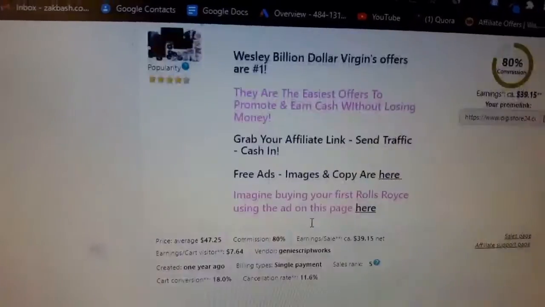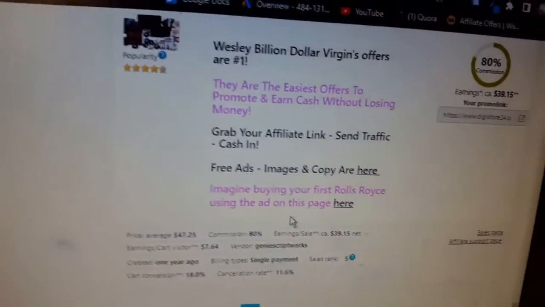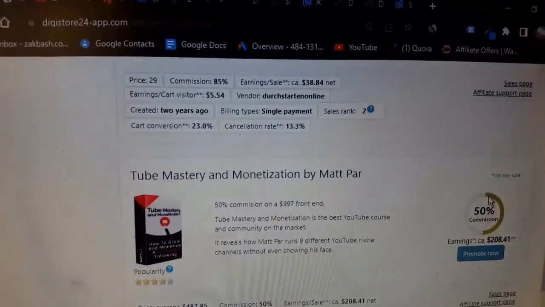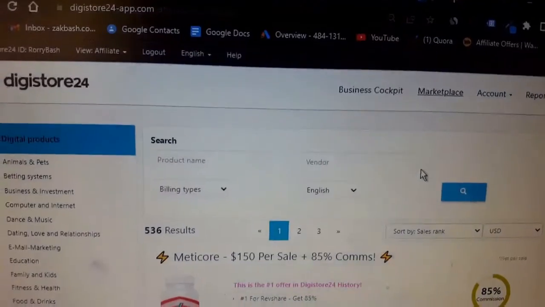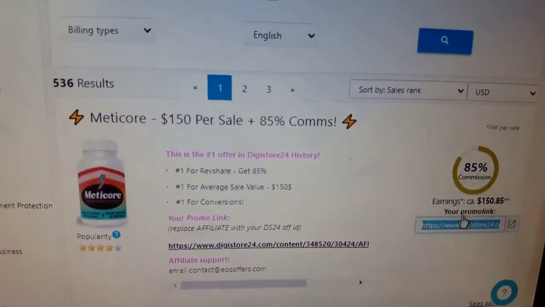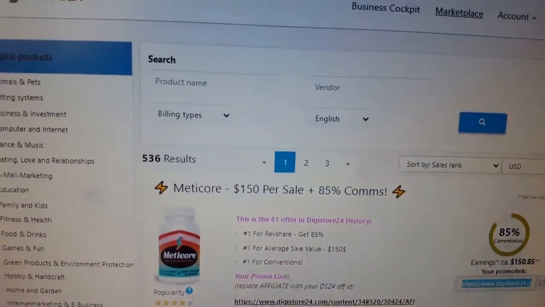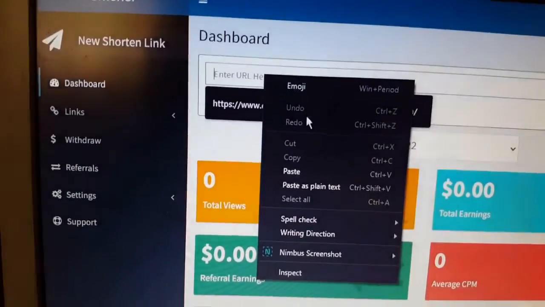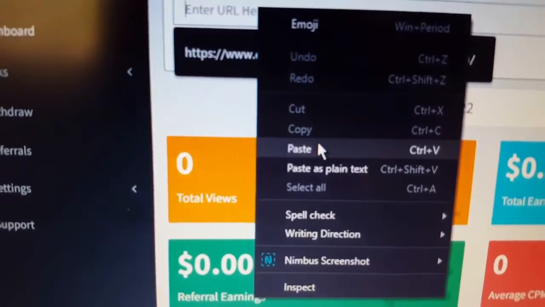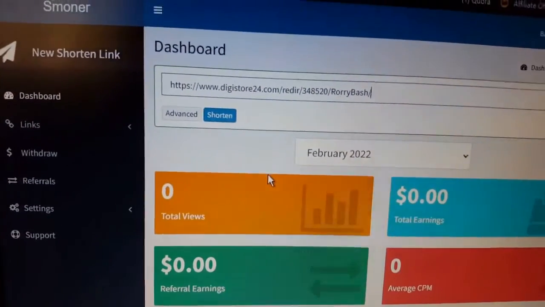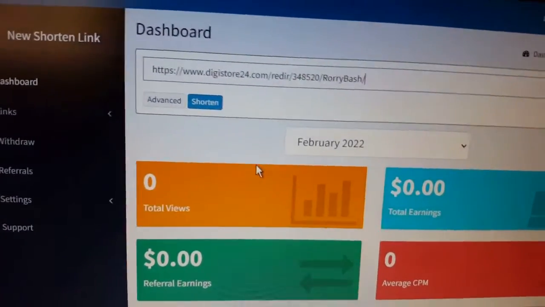As you can see, commission is different from product to product. This one is paying 80% commission, this one 75%, 50%. So it depends which one you want to promote. After copying your link, this is your final link. You head on to Smaller, click here, right click, and paste our affiliate link in there. Simple and easy as that.